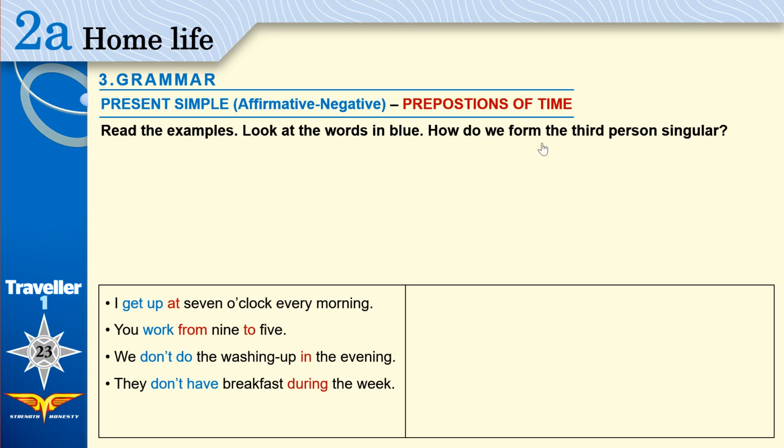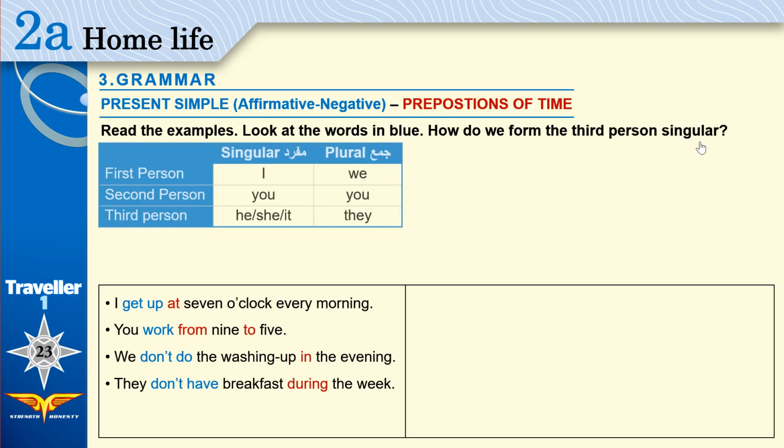How do we form the third person singular? What is the third person singular? The first person is the one talking. When we talk, we use I and we when we talk about ourselves. I, singular, one. We, plural, more than one.